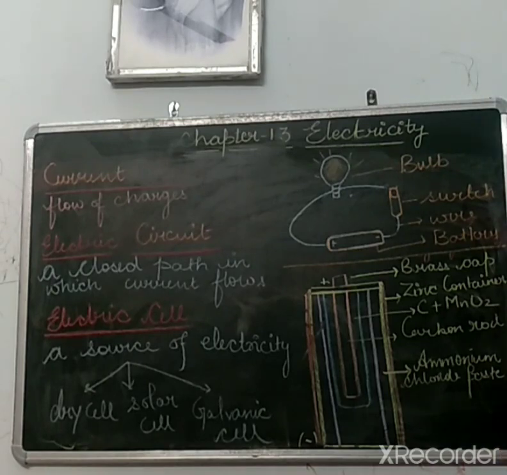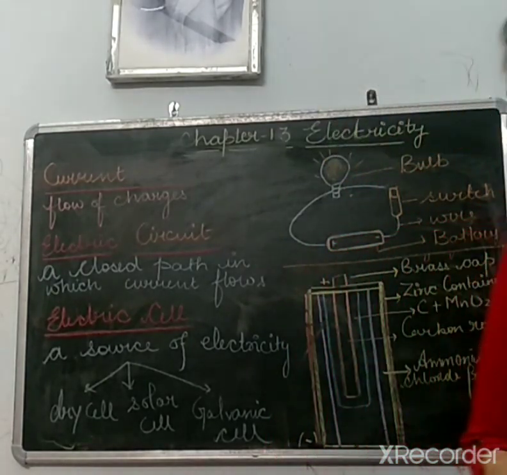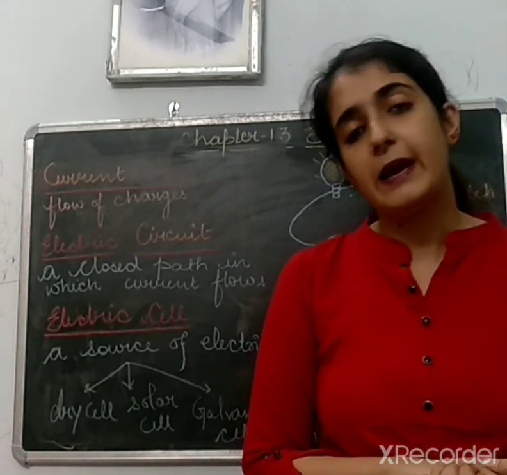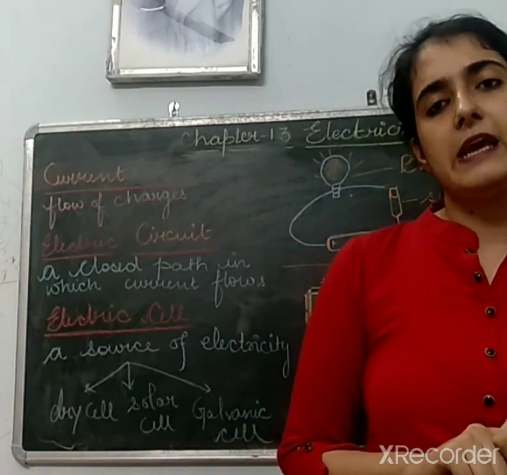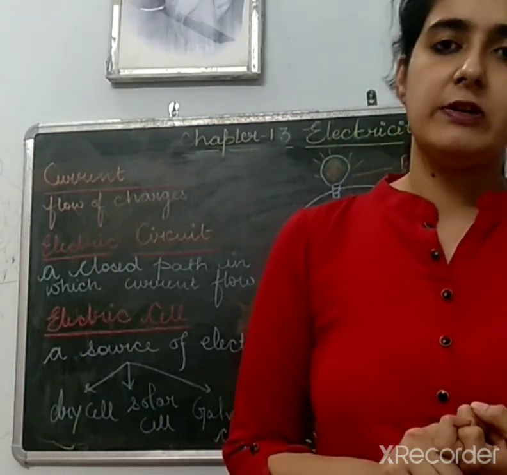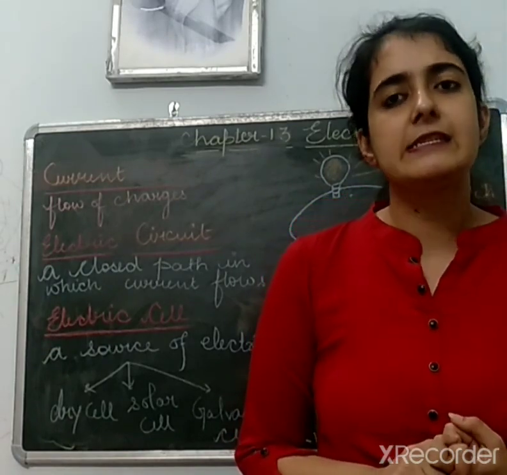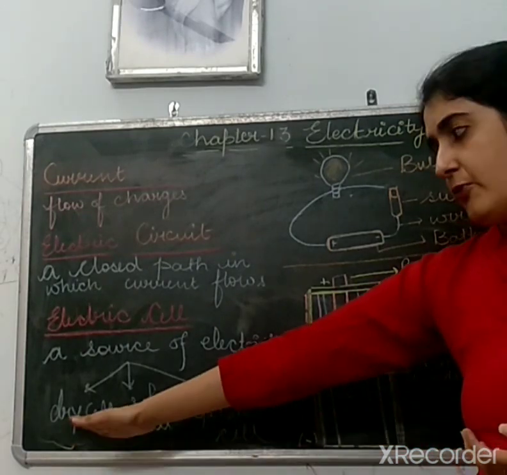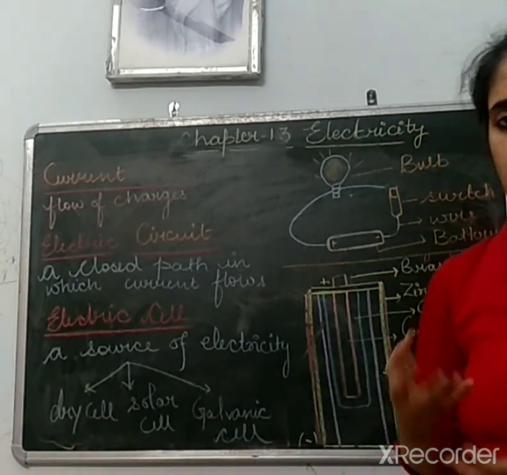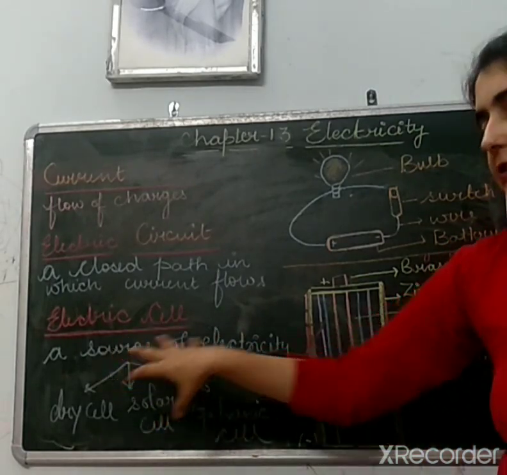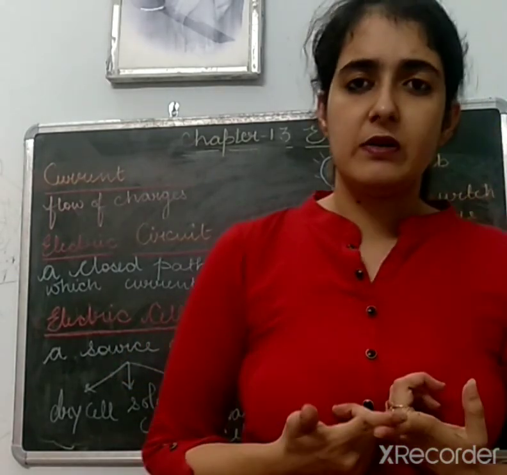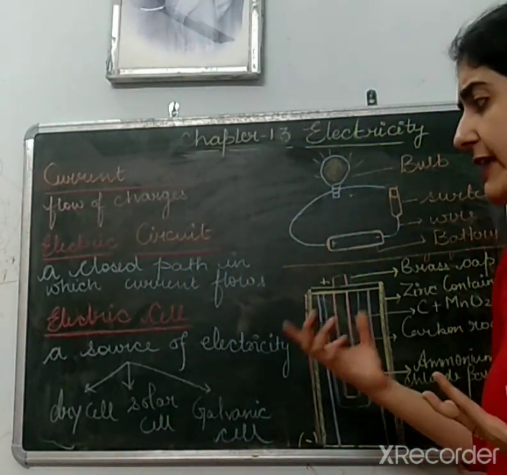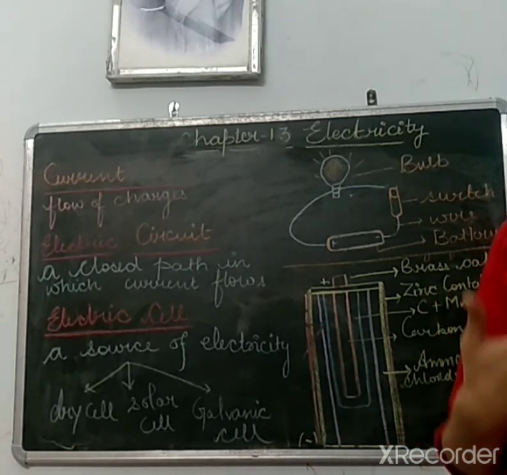So the next topic is our electric cell. Basically, an electric cell, as I told you, is a source of electricity. Around us we have different types of electric cells. The first cell was discovered by Alessandro Volta, and the name of that cell is the voltaic cell, right? As I told you, I have written some cells over here: dry cell, solar cell, galvanic cell, voltaic cell. All these are different types of cells and they are used in remote controls and also in alarm clocks, right? And you try to find out where else we use them.